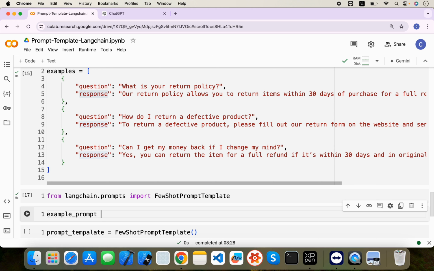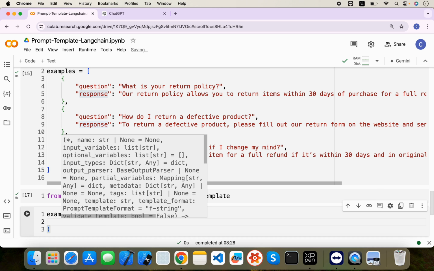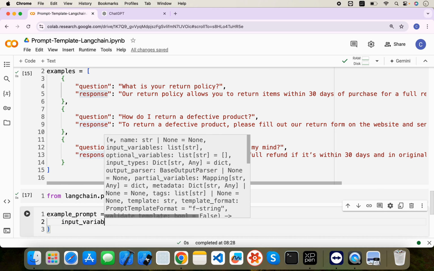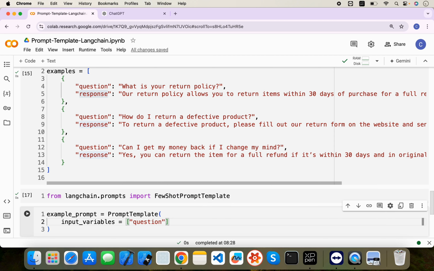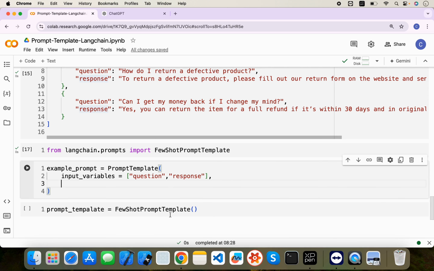So let me write, example prompt will be, we are using prompt template. Okay, so instead of using dot prompt template, we will use here, let's say, input variables. Input variables will be our question and response, right? And then we will provide a template, which is nothing but a simple string which will utilize this question and response, right?